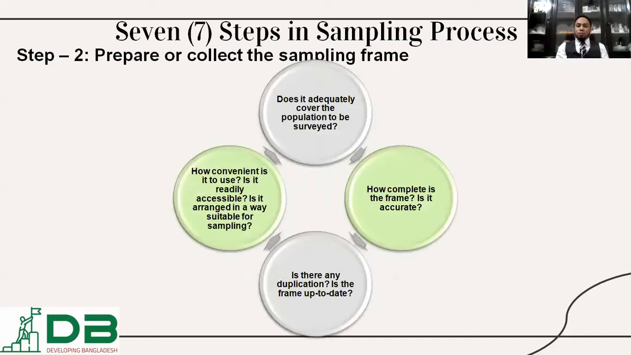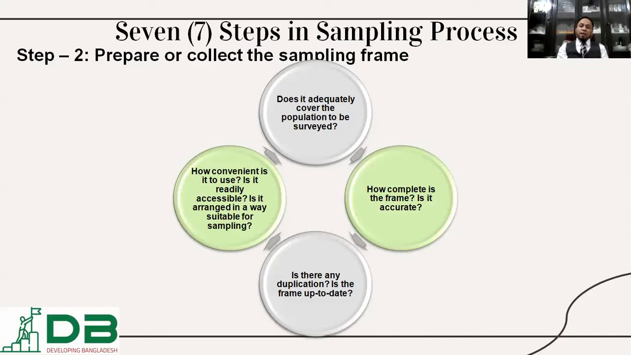Then after defining the population, prepare to collect the sampling frame. Because you have enormous population, but you don't have any written list in your hand, it will not work. So second step is to list down your population. Does it adequately cover the population to be surveyed? How complete is the frame? Is it accurate?